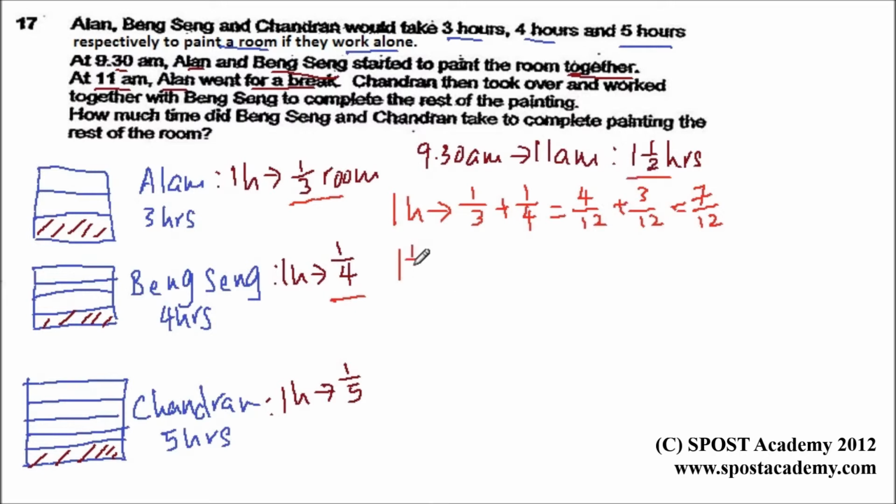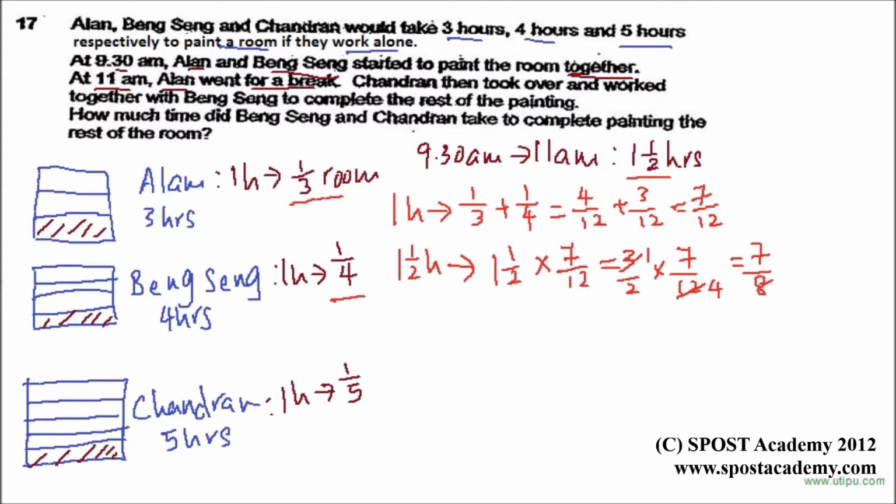So in 1.5 hours, they can paint a total of 1.5 times 7/12 of the room, which is equal to 3/2 times 7/12. If we do cancellation, divide by 3, divide by 3, I get 4. They will paint 7/8 of the room when Alan went for a break.